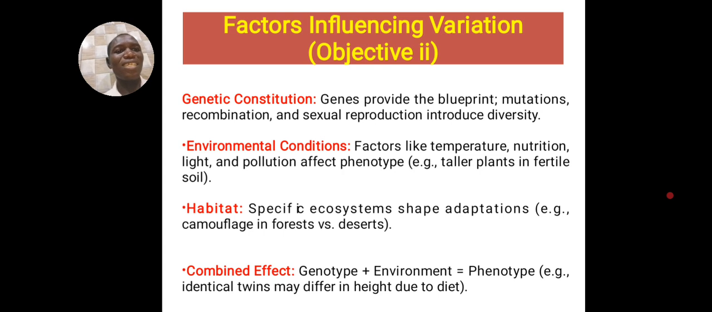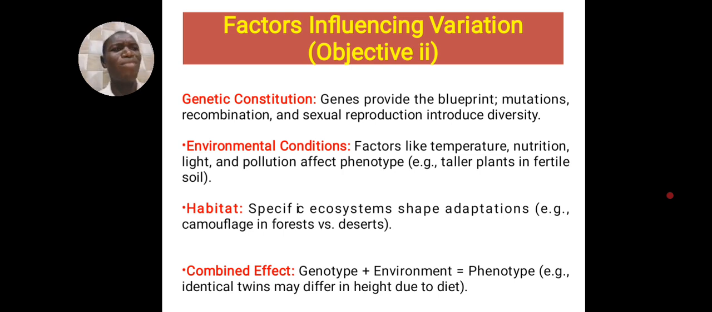Then we have habitat, the shape of adaptation. For example, some organisms take a particular form, like the chameleon. Chameleon can change color depending on the environment for adaptation, to hide itself, to camouflage, so that other animals will not kill it, and so on and so forth. So we have habitats that determine it. Then we have the combined effect of genetic and environment. So these 4 are very important factors that influence variation. You should not forget, by all means.